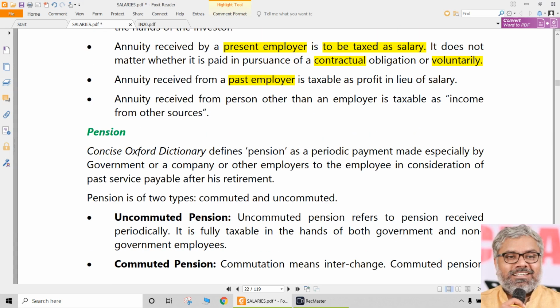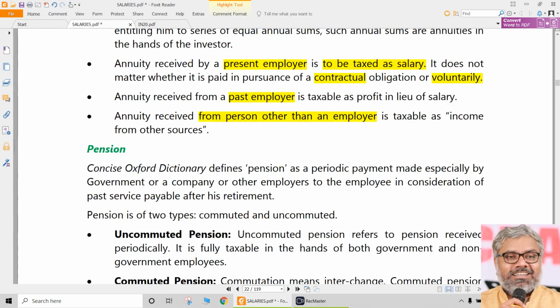If it is received from a person other than the employer, then it will be taxable under income from other sources. For example, family pension. Family pension is received by whom? Received by the family of a deceased employee from the employer of the deceased employee. So who is paying is the employer, but who is receiving is not the employee of that employer. That is the family of the employee who already died earlier.